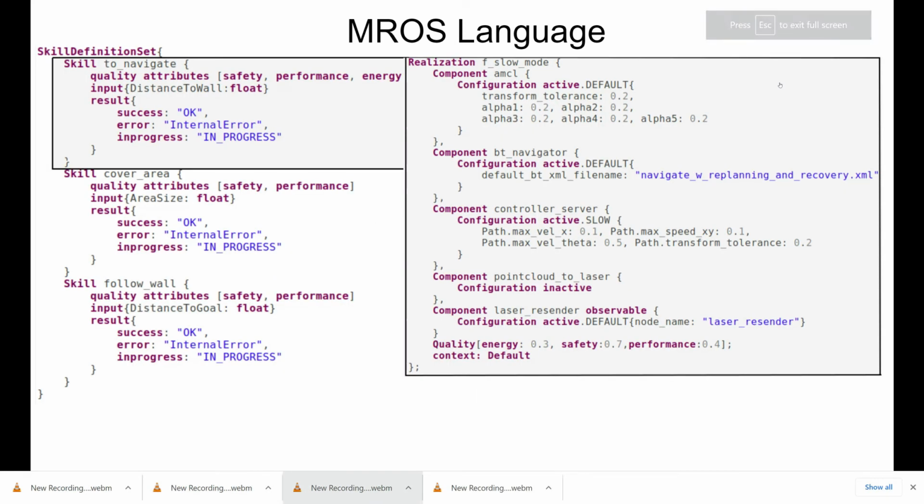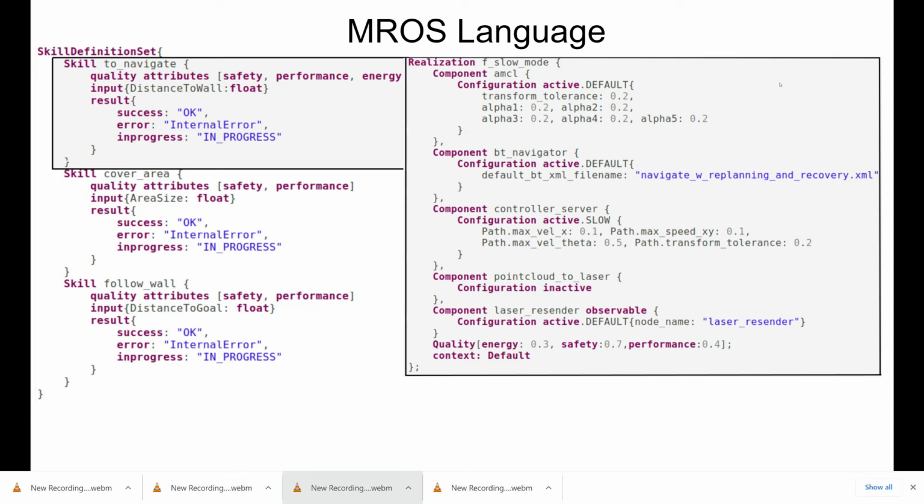Here we can see an example of a system that is described using the MROS language. On the left side, we can see one skill definition, navigate, that is characterized by three quality attributes: safety, performance, and energy. And it has one input, which is the distance to the wall.